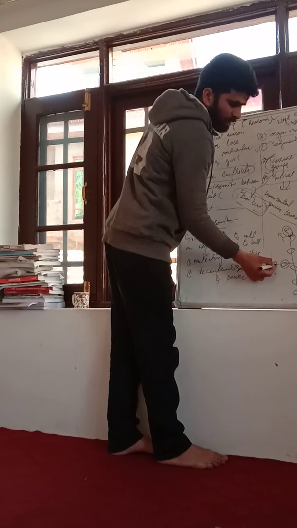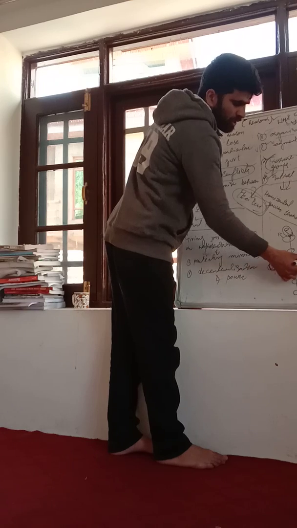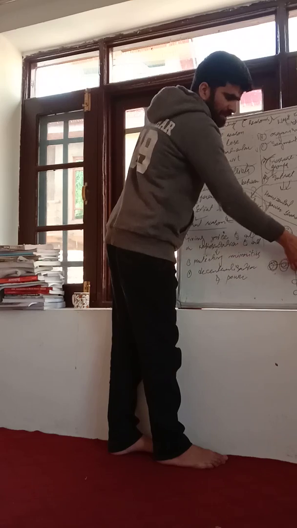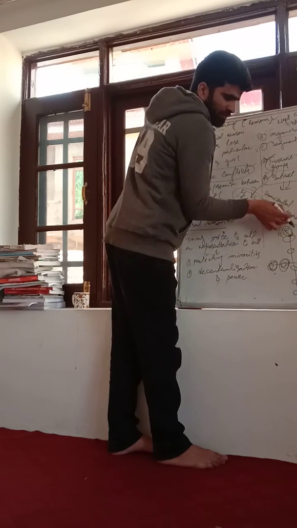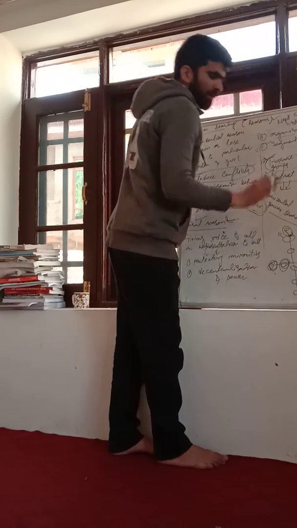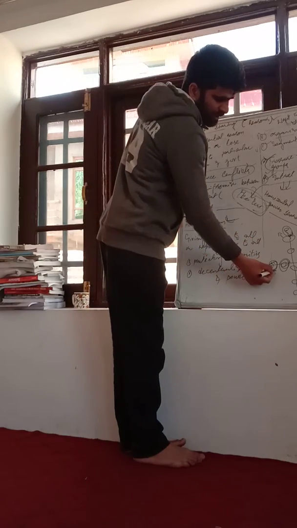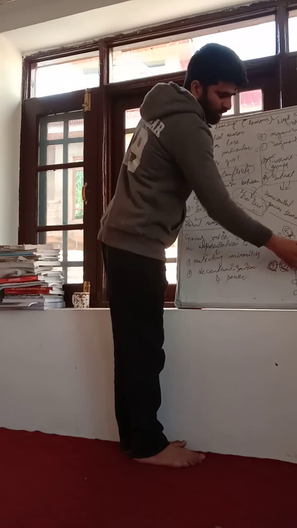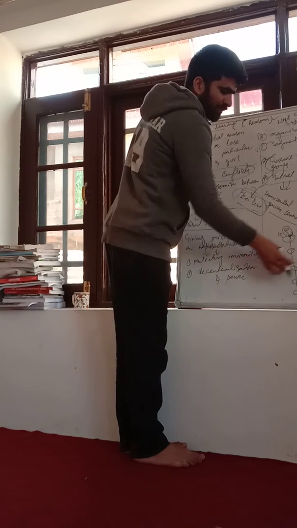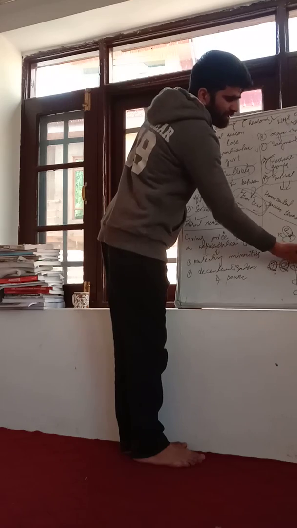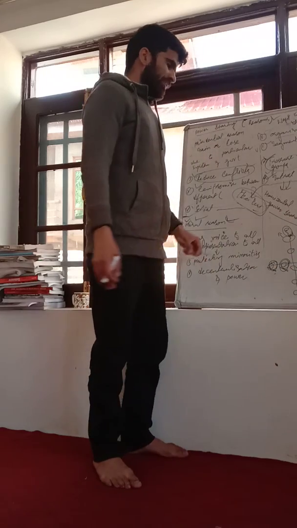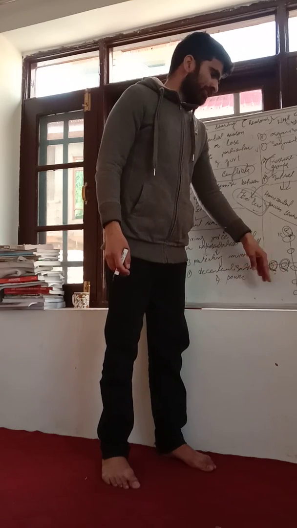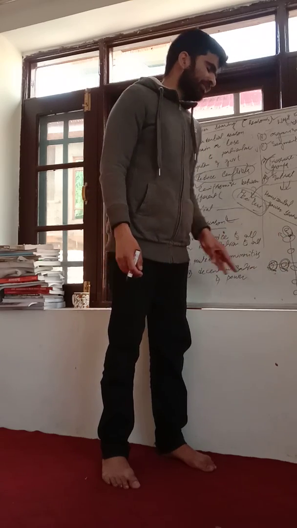Suppose we have the legislature, the executive, and the judiciary. Please remember, this is called horizontal power sharing, and this, from the center to sub-units, is called vertical power sharing. The legislature has power, the executive has power, the judiciary has power. They are put on the same level. Suppose one has the power to make laws, one has the power to apply them, and then one has the power to decide.